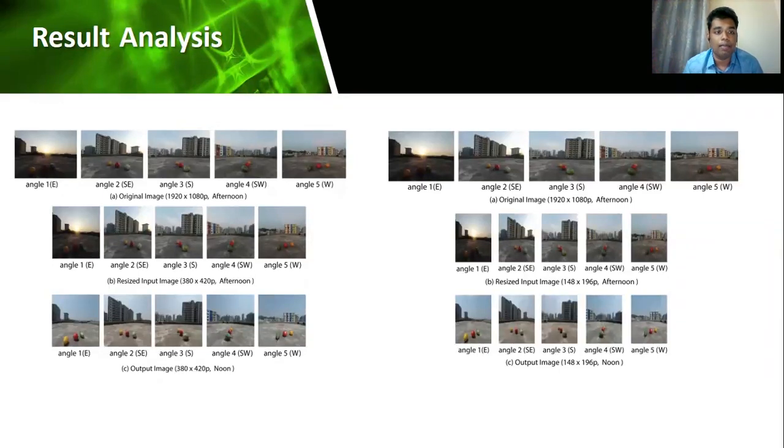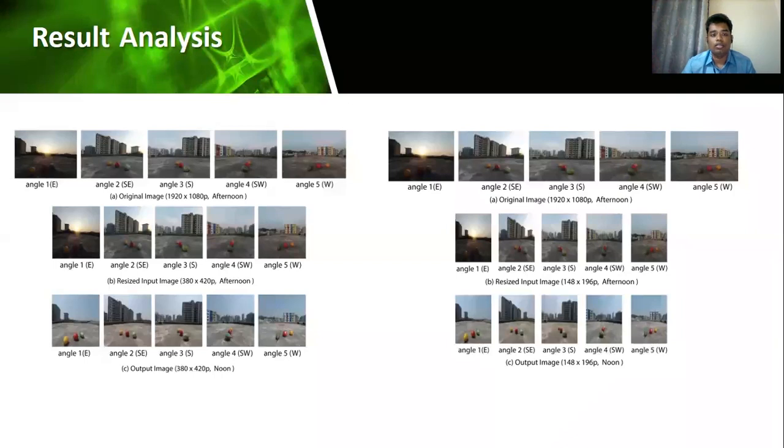As mentioned by my peers, we can see that there are five different angles: east, southeast, south, southwest, and west. These angles represent the exact position of the camera where the pictures were taken from. This represents the different sunlight directions, and we can also see the effects of these angles for different pictures.